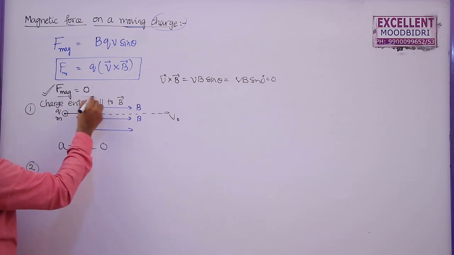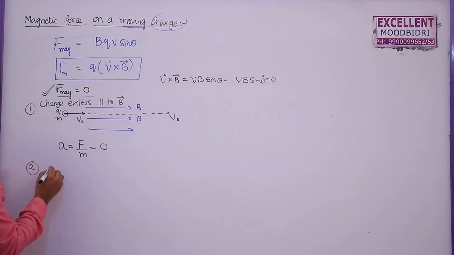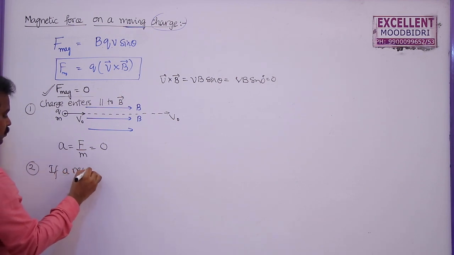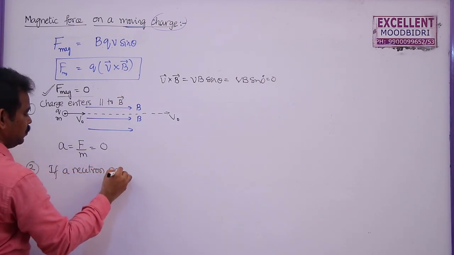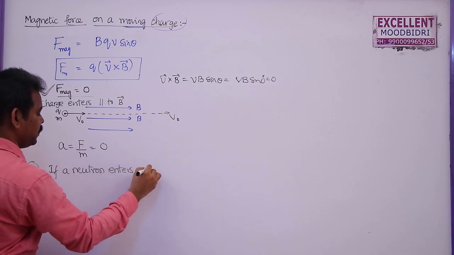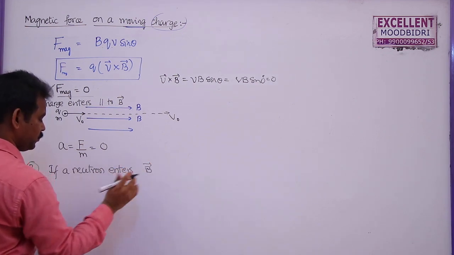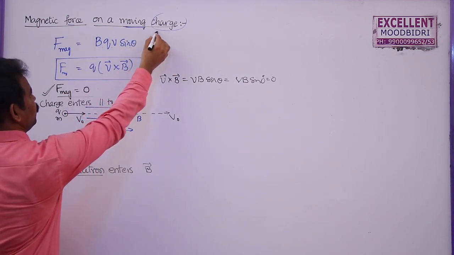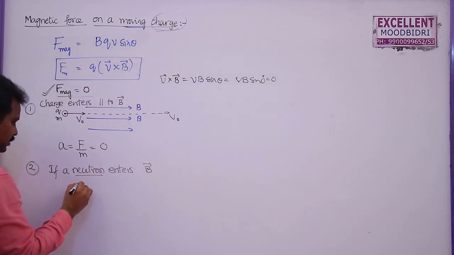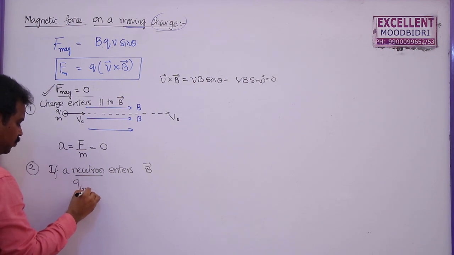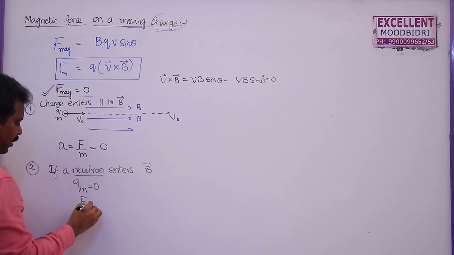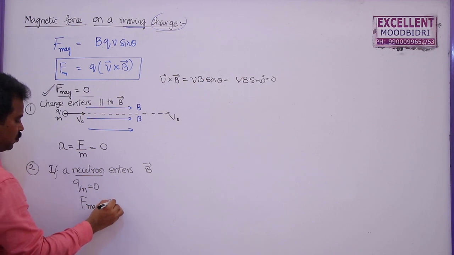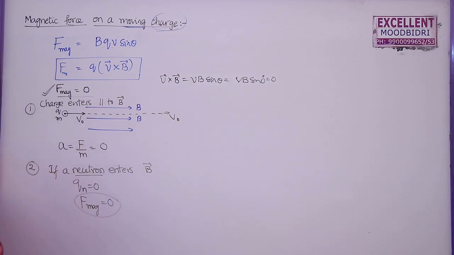If a charged particle enters into a magnetic field with some velocity parallel to it, the magnetic force is 0. Let us say a neutron enters into a magnetic field. Actually neutron is a chargeless particle, but our heading is a moving charge. But as the charge of the neutron is 0, the magnetic force experienced by this neutron in the magnetic field will be 0.